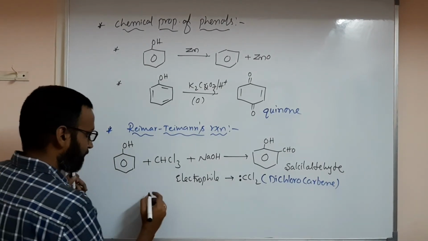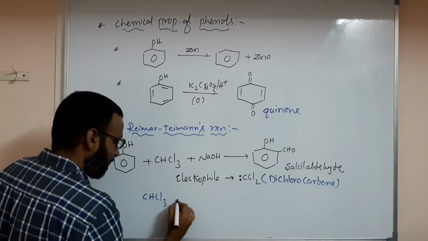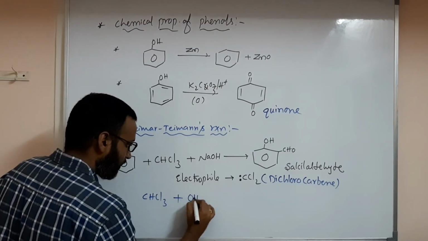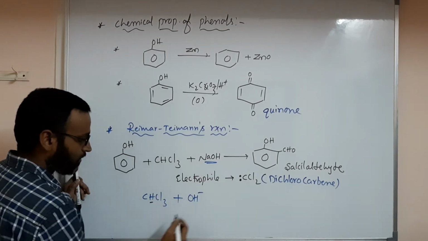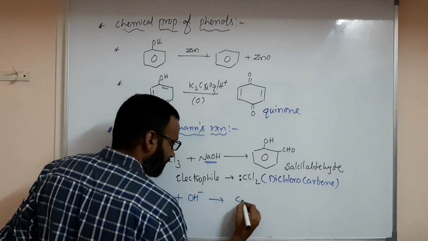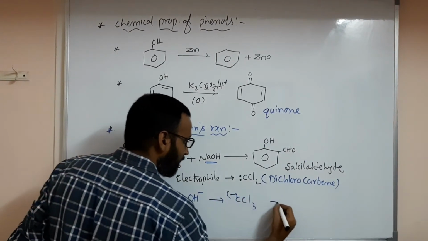So how does that happen? First, CHCl3 with base. We are using OH minus as the base now. The base abstracts this hydrogen, so you have CCl3 minus and water.